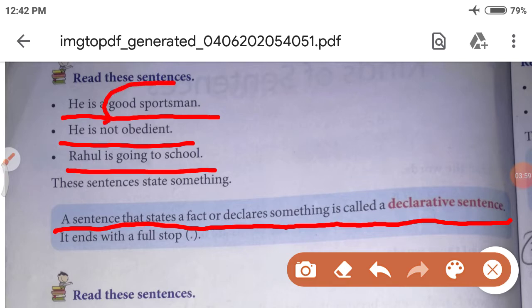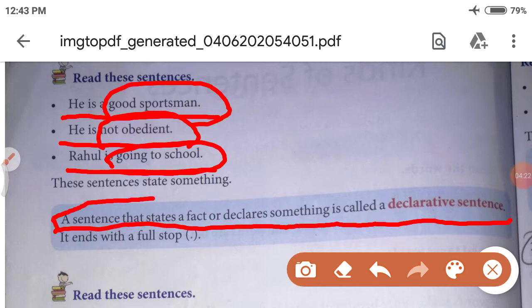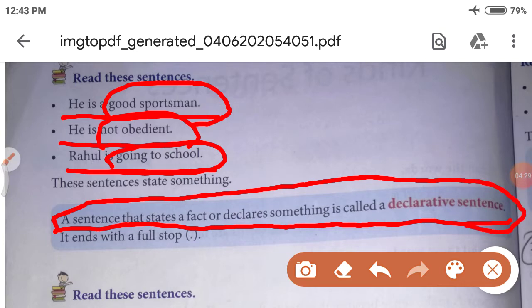So it is declared that he is a good sportsman. He is not obedient. So it is declared that he is not obedient. Rahul is going to school. So it is declared that Rahul is going to school.